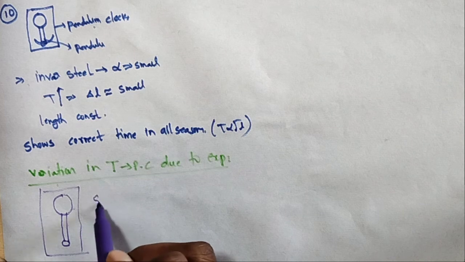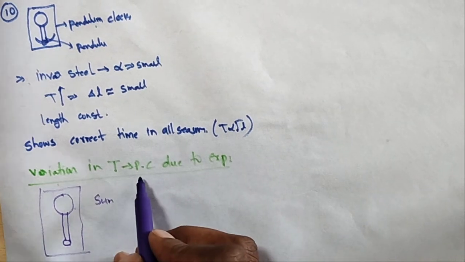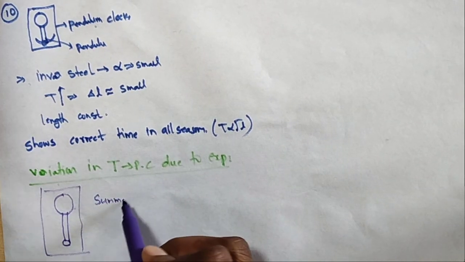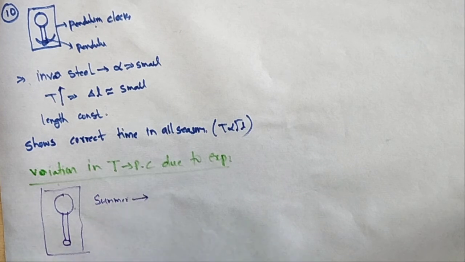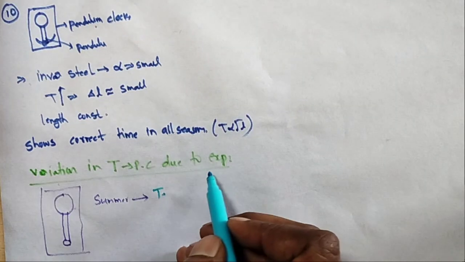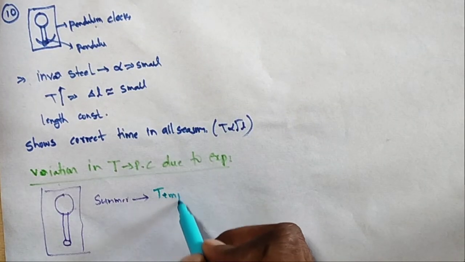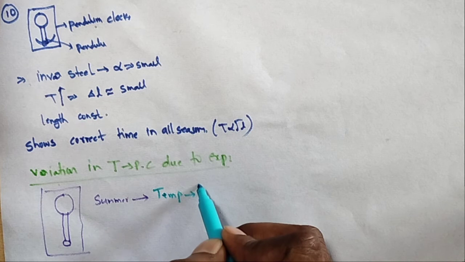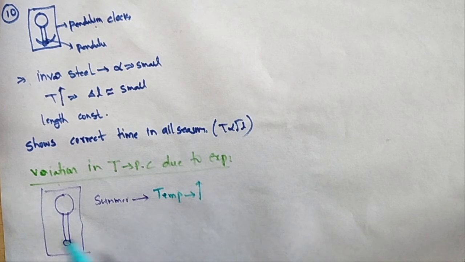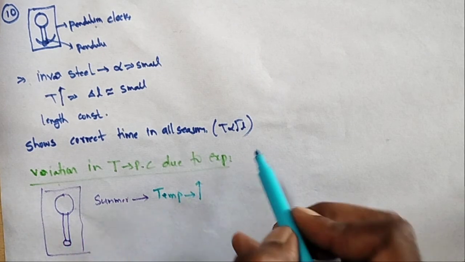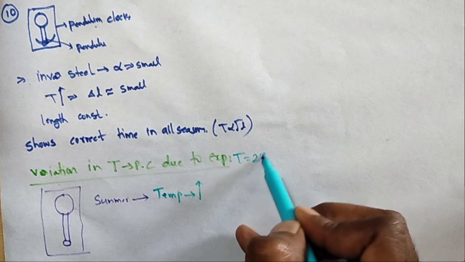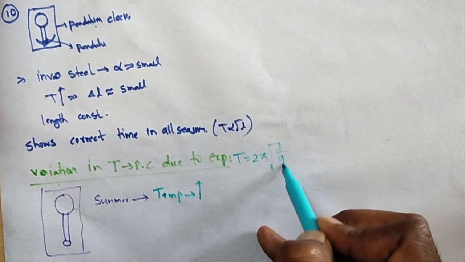In summer, generally what is the change? The temperature increases. What is the time period of the simple pendulum? T is equal to 2 pi under root of L by g.